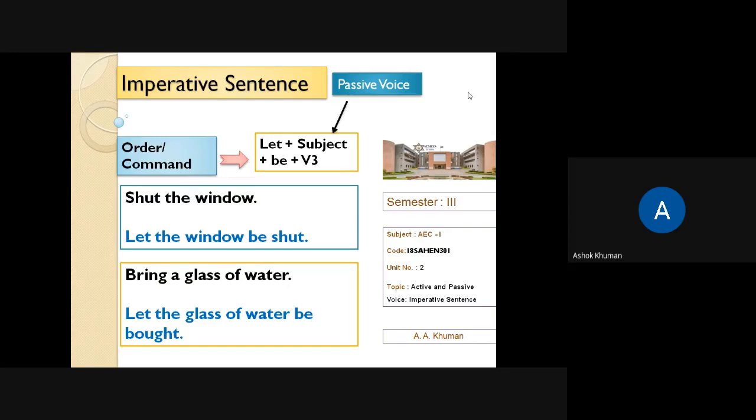When there is no object, what to do? You are ordered to. It is an order, so you are ordered to. As we saw, you are requested to, you are advised to. Here in the form of order, you are ordered to, then V1 will come. Go out of the room. Okay, so this is order. They are also called command.